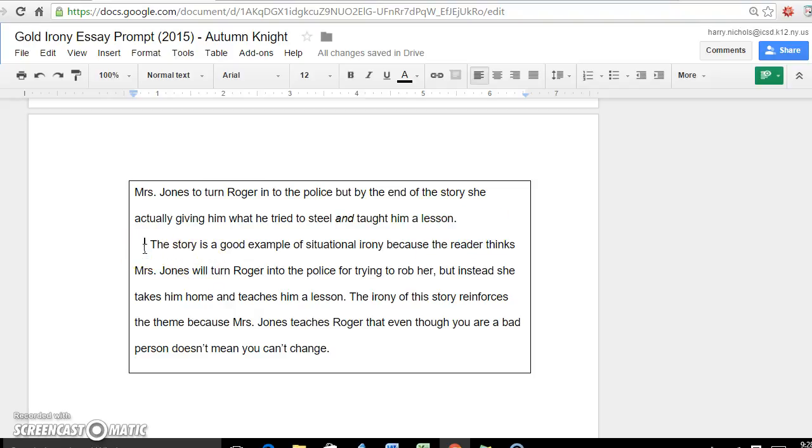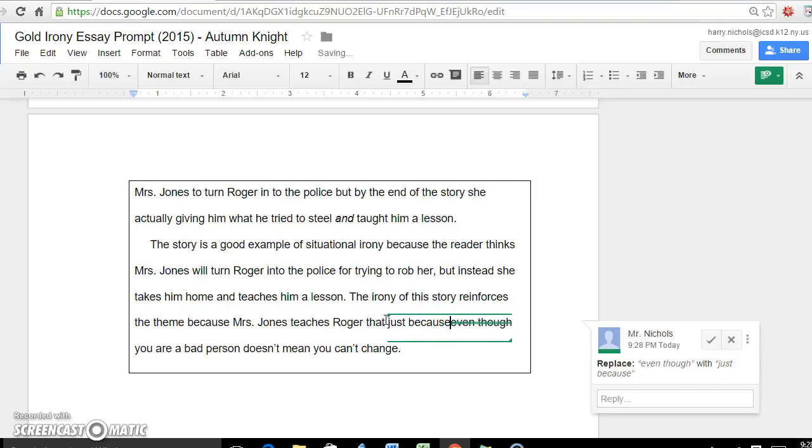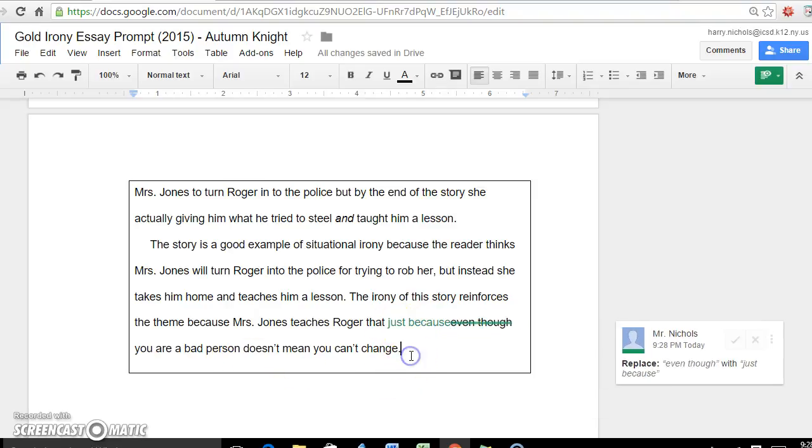The story is a good example of situational irony because the reader thinks Mrs. Jones will turn Roger into the police for trying to rob her, but instead she takes him home and teaches him a lesson. The irony of this story reinforces the theme because Mrs. Jones teaches Roger that even though you are a bad person, doesn't mean. How about just because you are a bad person doesn't mean you can't change, right? Nice. Sure, I can go for that.